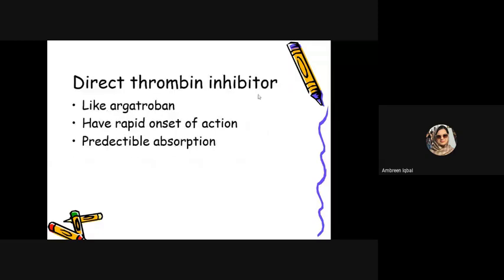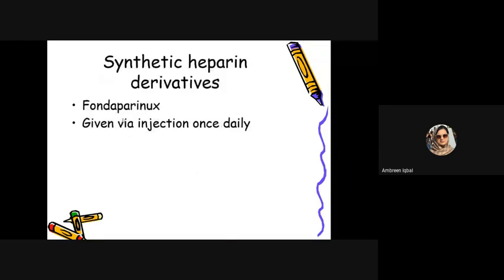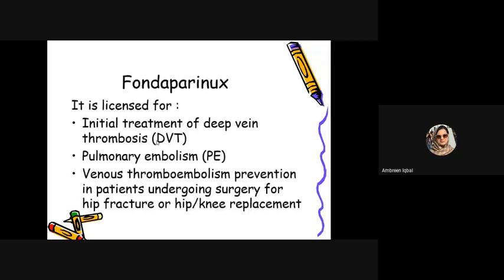The next is direct thrombin inhibitors, like argatroban, which have a very rapid onset of action and predictable absorption. So it is also preferably being used. The next is synthetic heparin, which has been synthetically derived. That is fondaparinux. It is also given by injection once daily and has a long duration of action. Fondaparinux is licensed for initial treatment of venous thrombosis, pulmonary embolism, which is an embolism in the lungs, venous thromboembolism, and prevention in patients undergoing surgery for hip fracture or even hip and knee replacements.